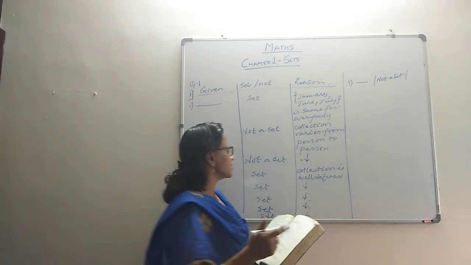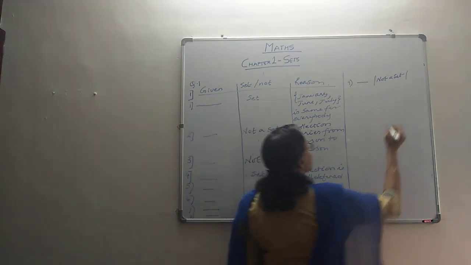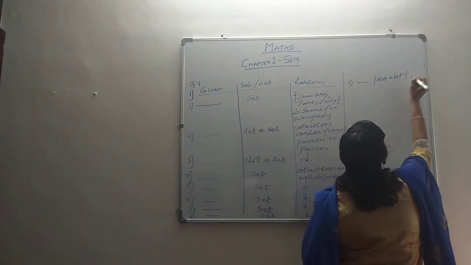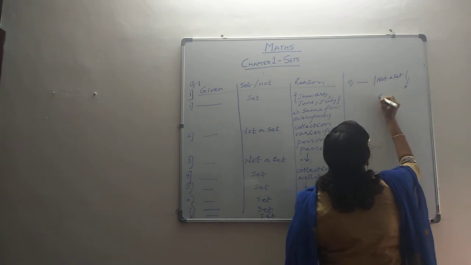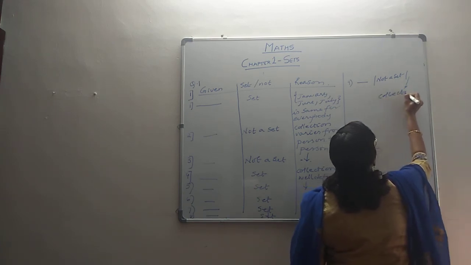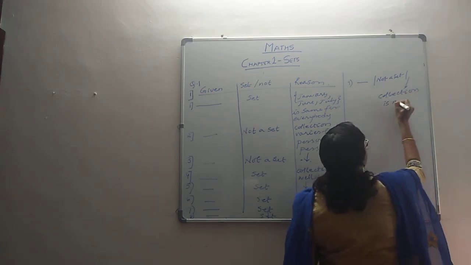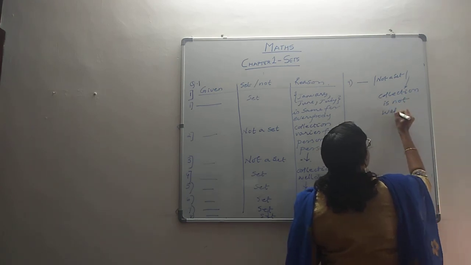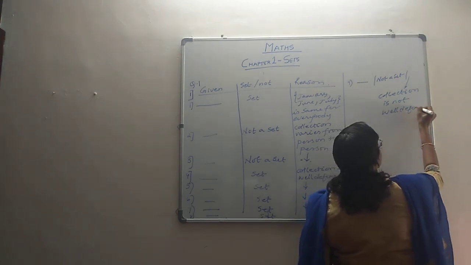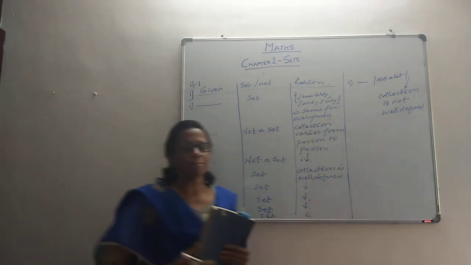So you can write the reason as we wrote over here: the collection is not well defined. Or it's also okay if you write that it varies from person to person.